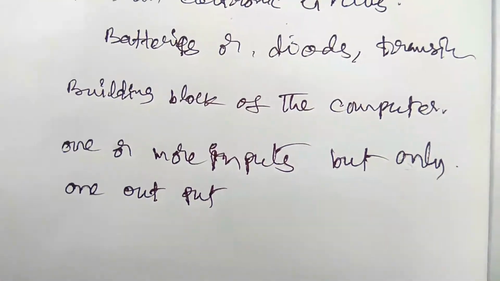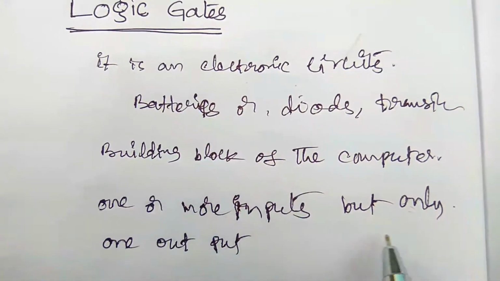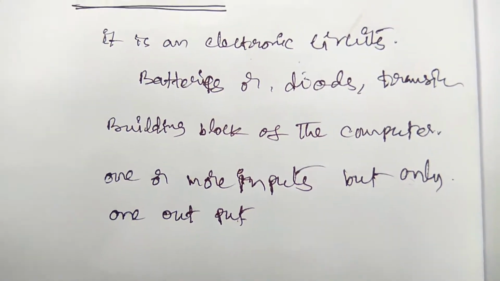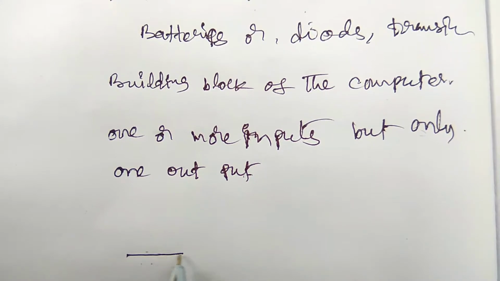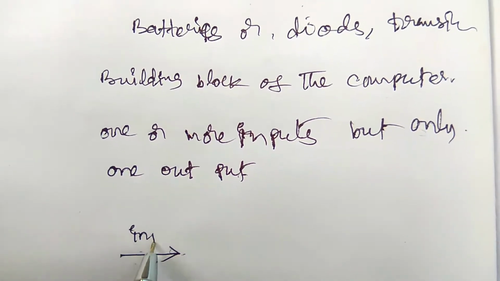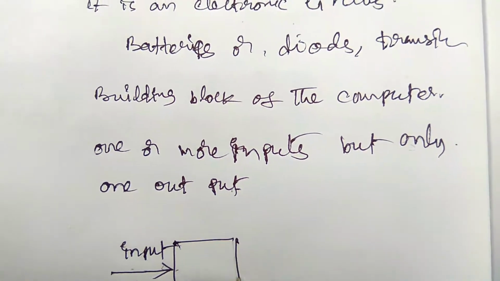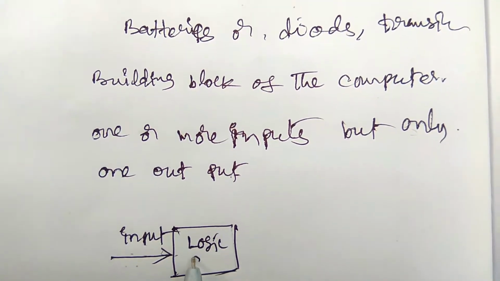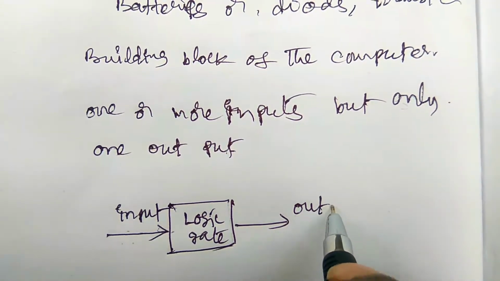For suppose, the schematic diagram of a logic gate: this is the input, here there is a block, this is the logic gate, and this is the output.